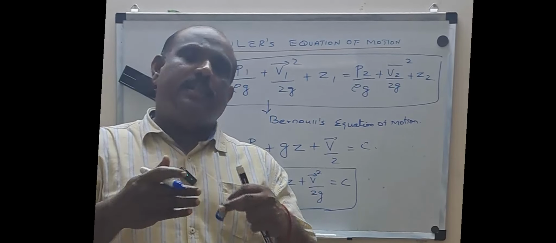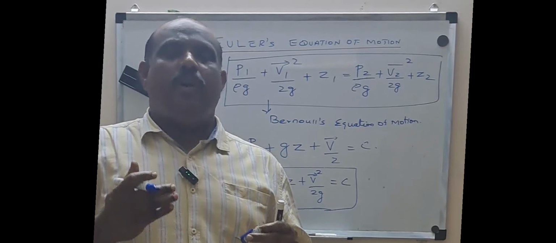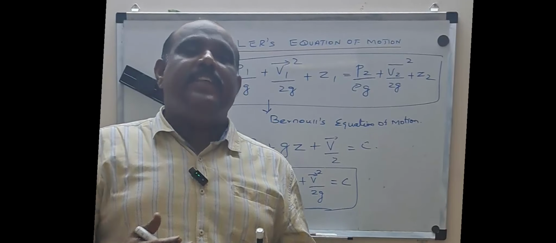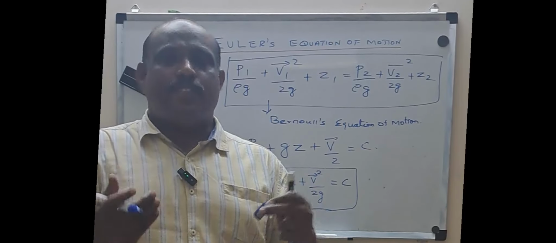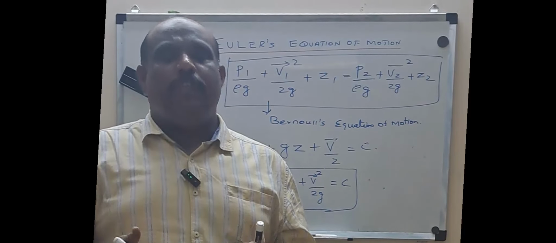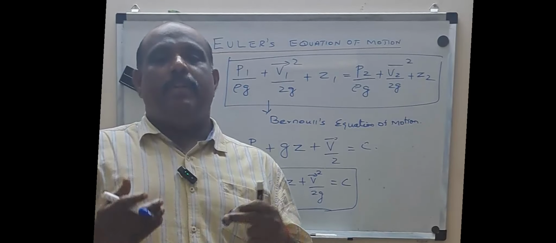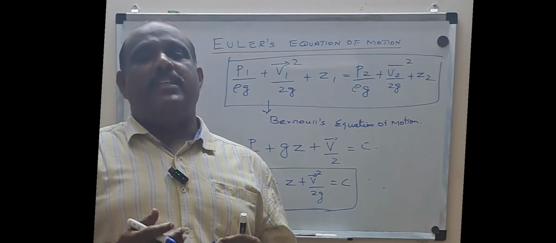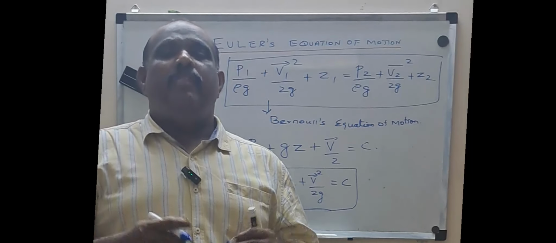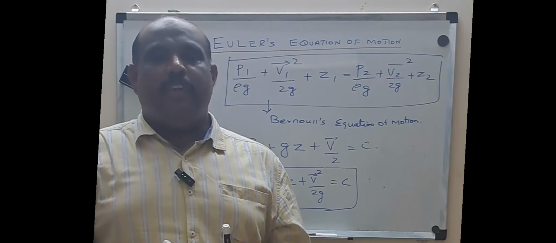Whether there is God or not, that is a second question. But if you believe in God, then why do you want God? Because humans want or try to attain the status of the heavenly nature or the godly nature. Like that, for any real fluid or system, we will try to approach the Bernoulli form, because the Bernoulli form doesn't have any loss of its own. But for a real condition, there will be some losses. We will try to develop a system where the losses are very minimal.